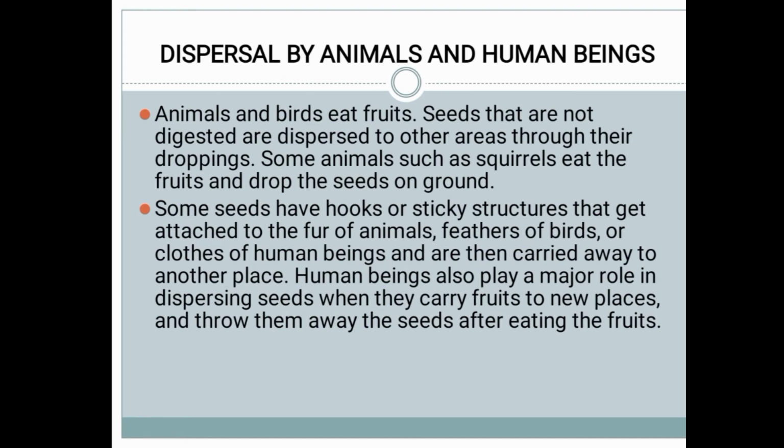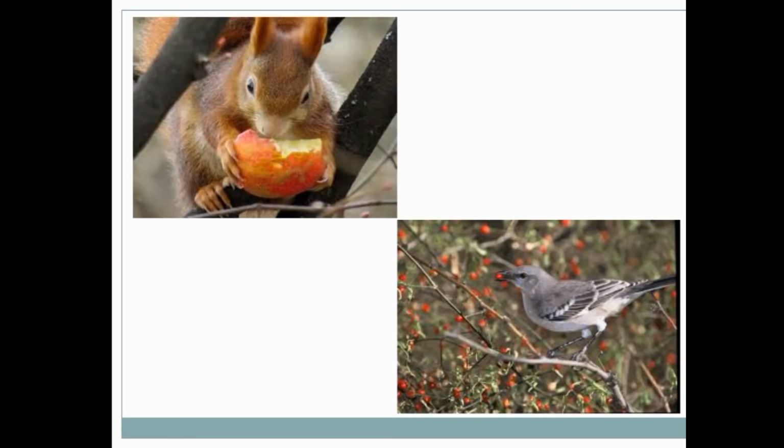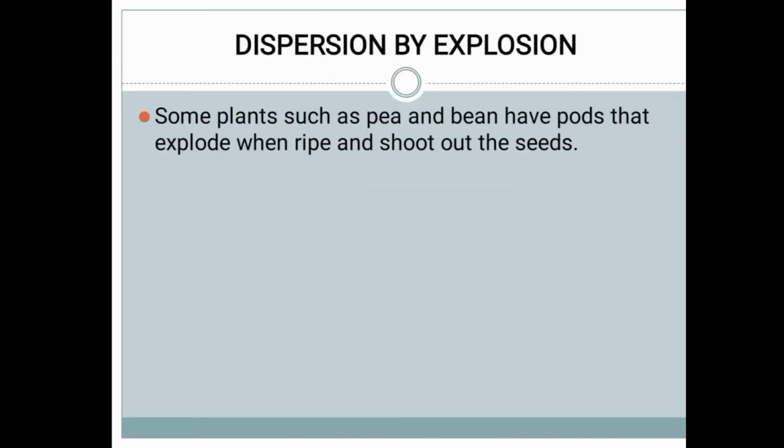Next one, here you can see the squirrel is eating the fruit. After eating, it will throw away the seeds. The bird is eating the fruit. After eating, sometimes it will fall on the ground, sometimes it will be taken away by the bird and dispersed to some other places.